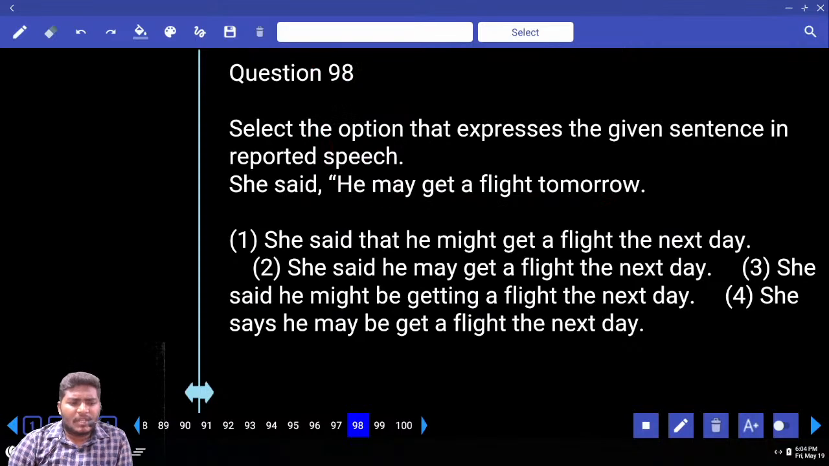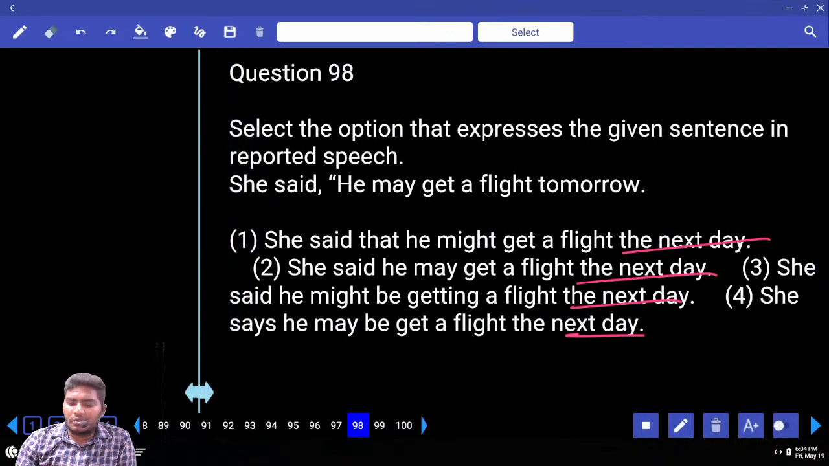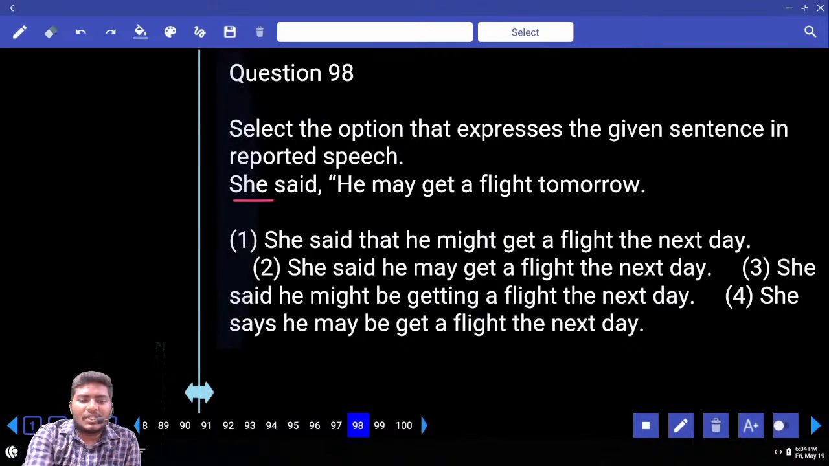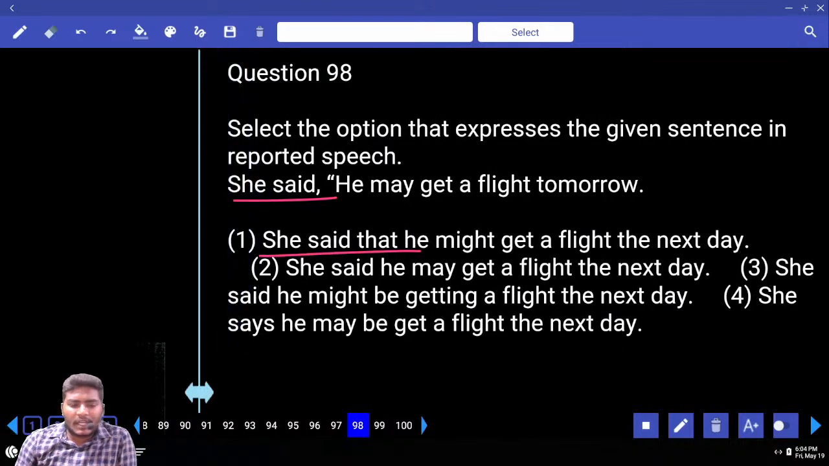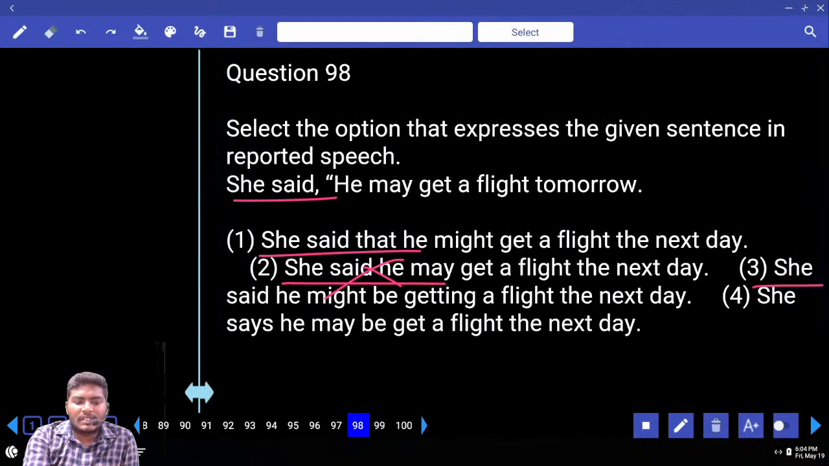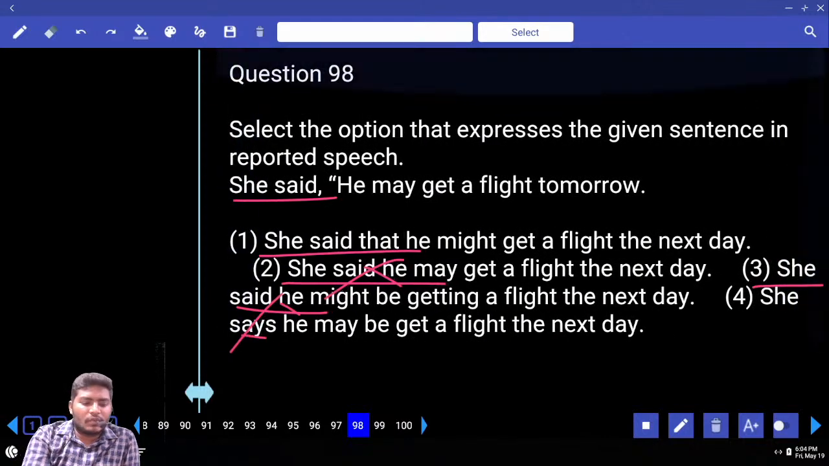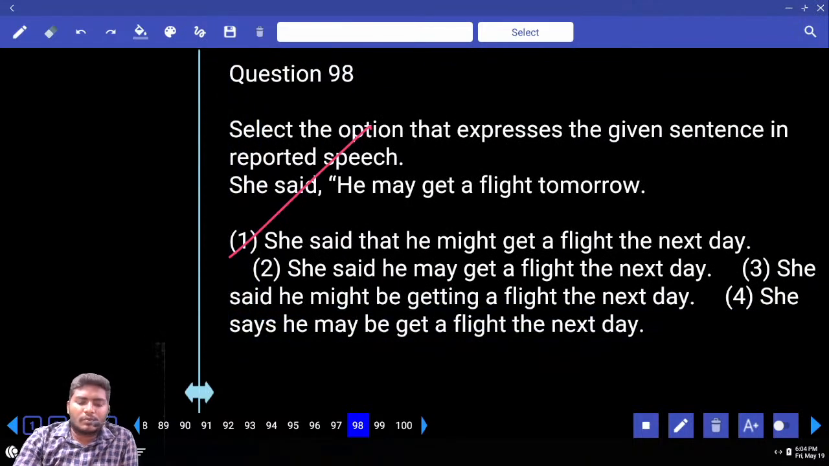Move to 98. She said he may get a flight tomorrow. Tomorrow changes to. All of them are given with the next day only, so no possibility. Next one, she said changes to. She said that. First one she said that, okay. Second one she said he, conjunction is missing. Third one she said he, again conjunction is missing. Fourth one again conjunction is missing. What must be your answer? First one.